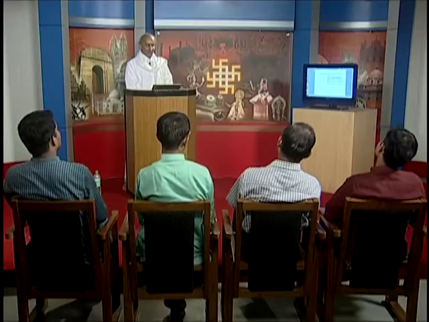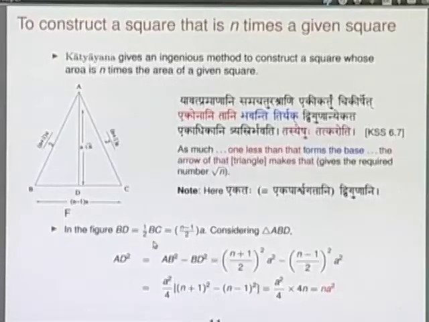See, atra pashyatu. So, what has to be done is, see, here in this, you know, AD square. So, that Sulbasutras theorem tells you, it is basically AB square minus BD square.